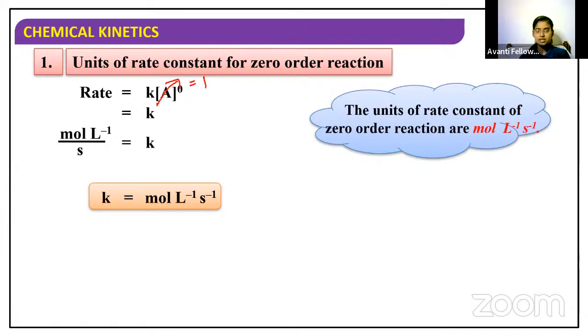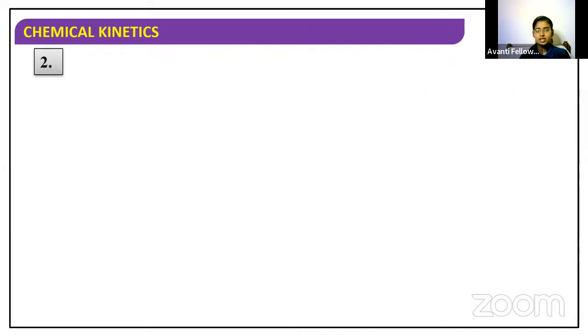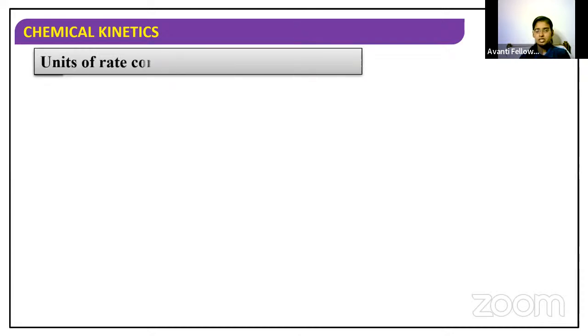Clear? Shall we go with the unit of rate constant for first order reaction? Yes. So for first order reaction, what is the rate expression? Rate is equal to K into A power 1. Here the order of the reaction is 1.